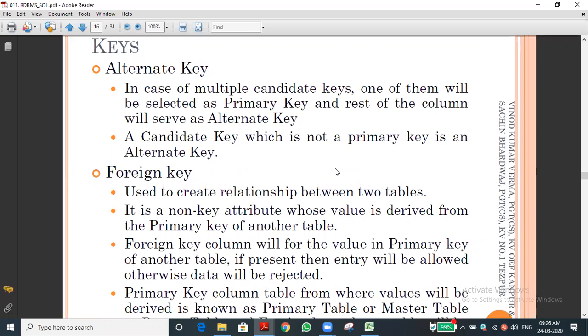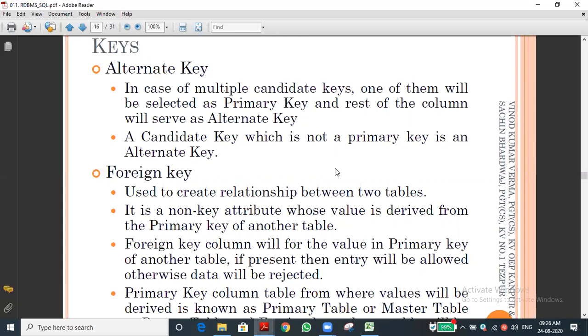For example, as he said, one is an admission list and another is a mark list. Suppose we have these 2 tables. What may be the unique column? Admission number may be the unique one. In the admission list there is an admission number, and in the mark list also the admission number. Sometimes we can create it, or else we can keep other data also, not an issue. Likewise, we are relating the 2 tables through the foreign key.